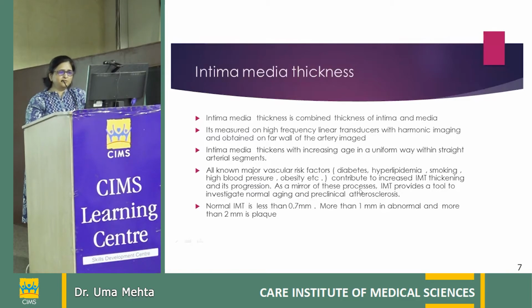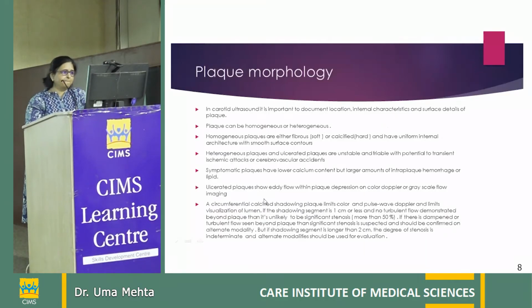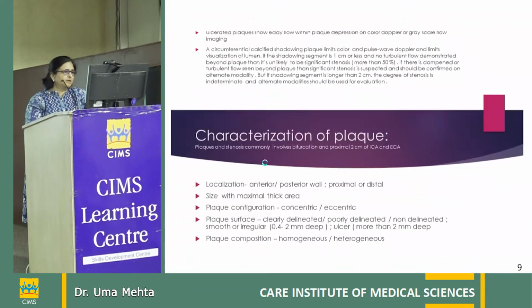As a mirror of these processes, IMT provides a tool to investigate normal aging as well as preclinical atherosclerosis. Normal intima media thickness is less than 0.7 millimeter. Usually more than 1 mm is abnormal, and more than 2 mm is called a plaque.